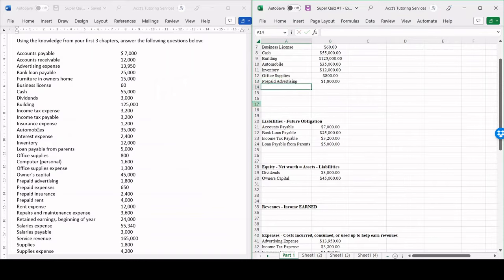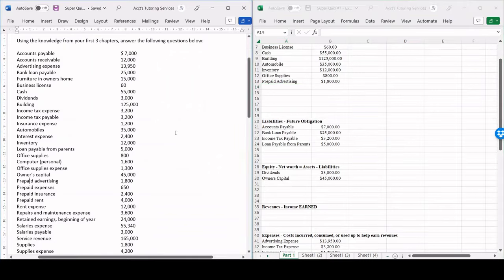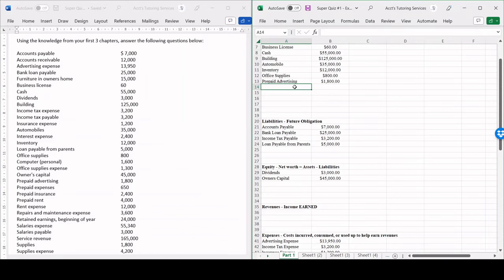Next, we have prepaid expenses. So remember, I said all expenses other than prepays are going to be an expense. Anything that's prepaid, prepaid advertising, prepaid expense, prepaid insurance, or prepaid rent, that's all going to be an asset. That's a future benefit. So prepaid expenses, $650. Prepaid insurance, $2,400. Prepaid rent, $4,000. Now we have rent expense. That's going to be an expense.